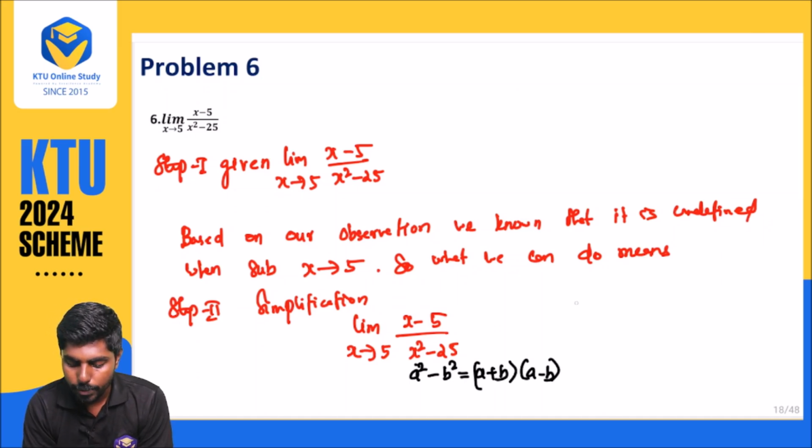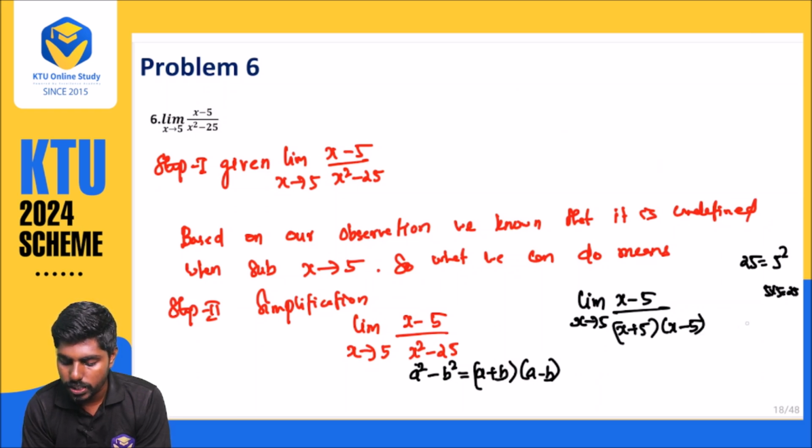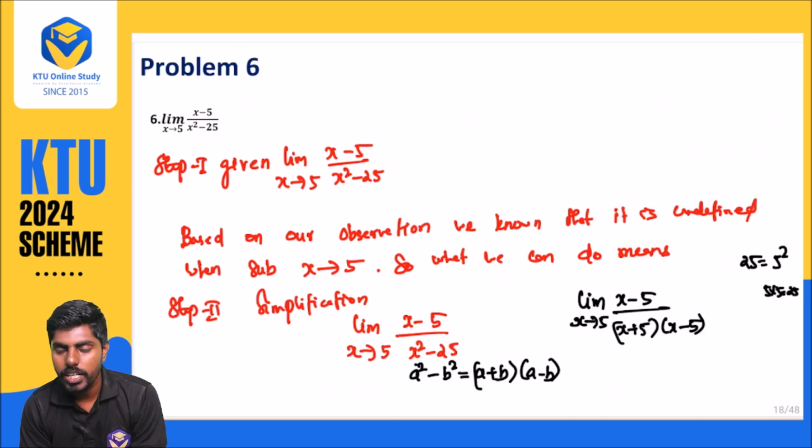So this becomes limit x approaches 5, x minus 5 divided by x plus 5 into x minus 5, since 25 is 5 square, 5 into 5 is 25.